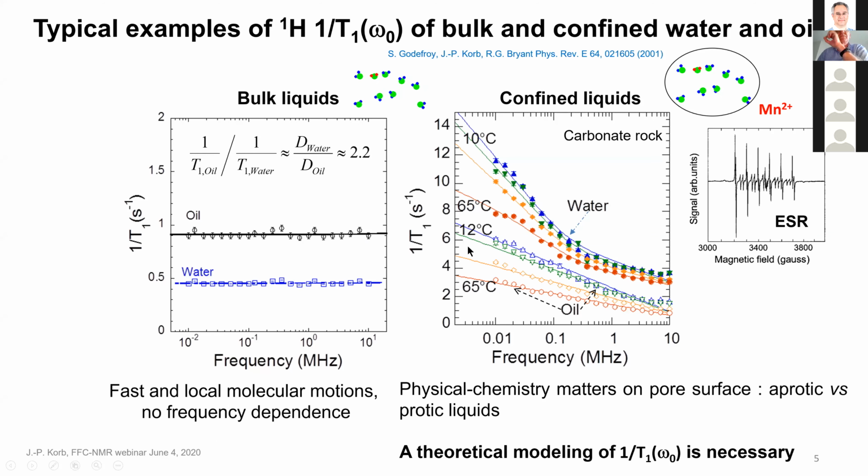So each time you observe no frequency dependence over these 3 or 4 orders of magnitude, you are in presence of a bulk. So now, what is interesting is if you put the same liquid in carbonate rock, which is very important because it represents 70% of the reservoir in the world.